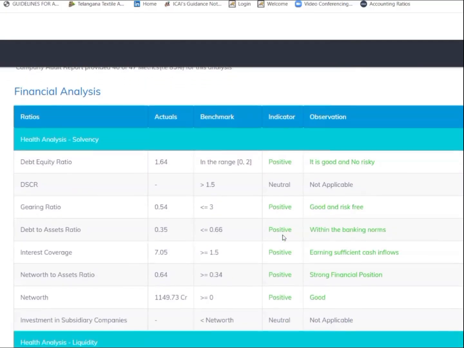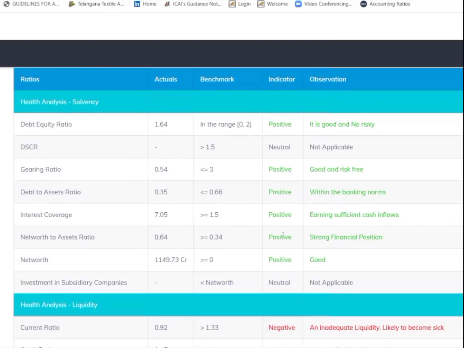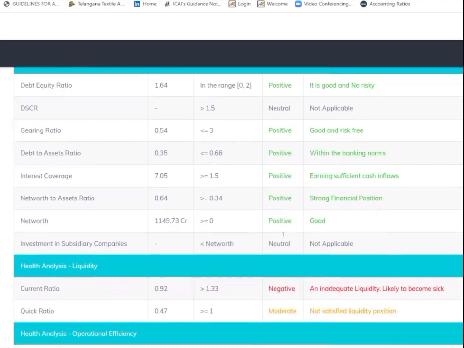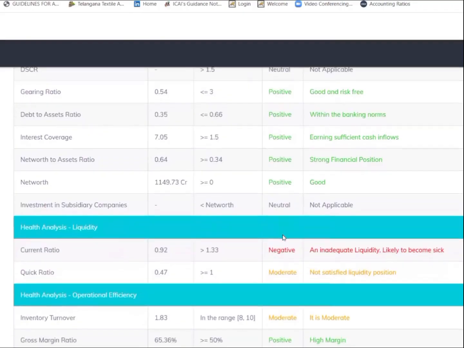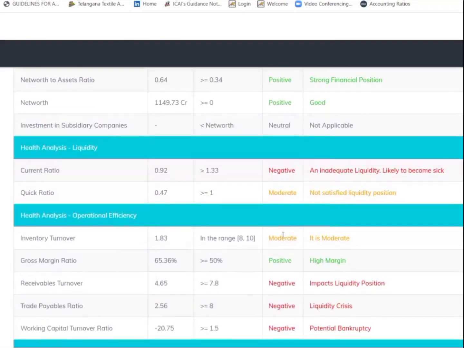First, health analysis, solvency. Solvency, as you know, ensures the sustainability of the company. Here, whatever applicable metrics are there, they're all positive, so no issue. Coming to liquidity, which ensures the survival of the company, here the current ratio is 0.92. That means the company has diverted the working capital for some other purpose, that we will see later.